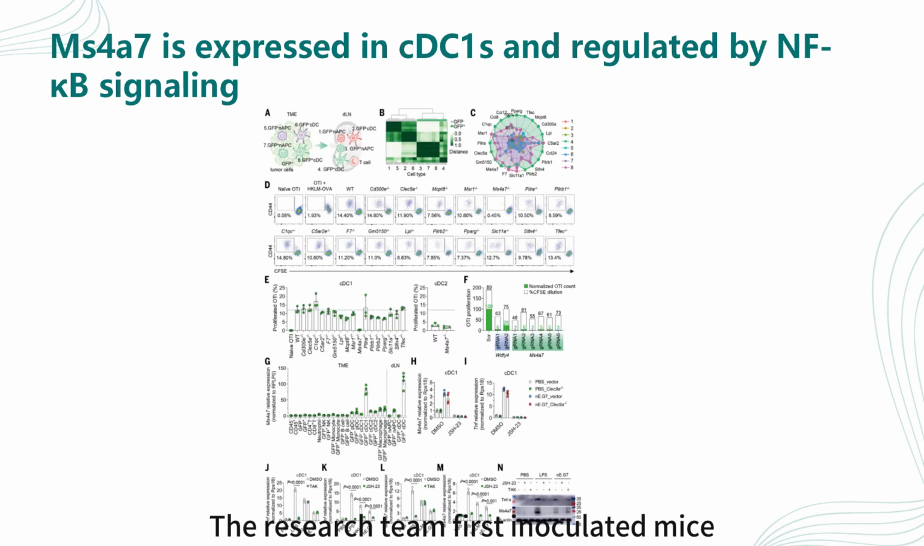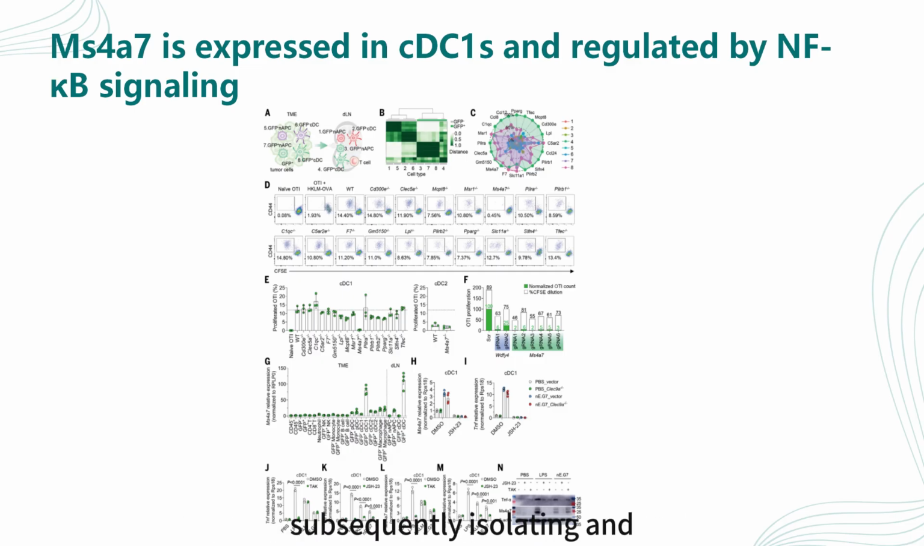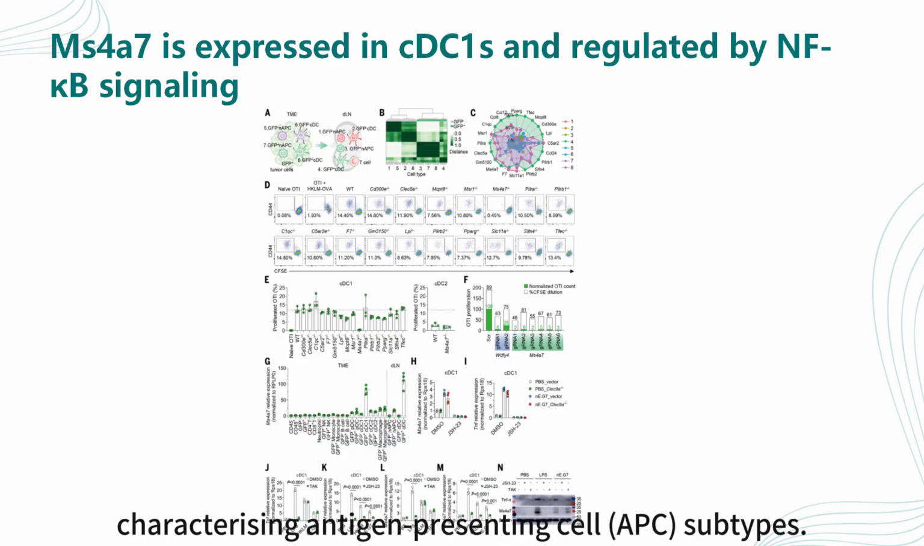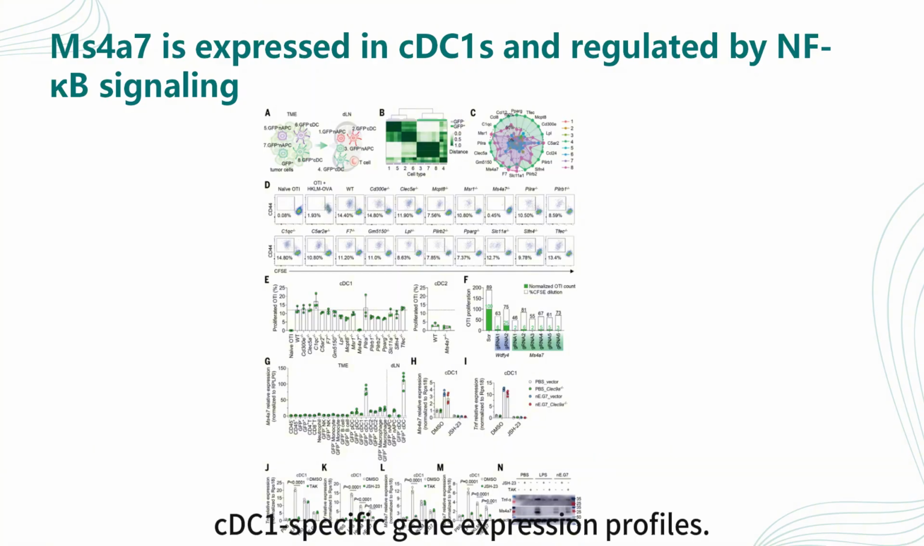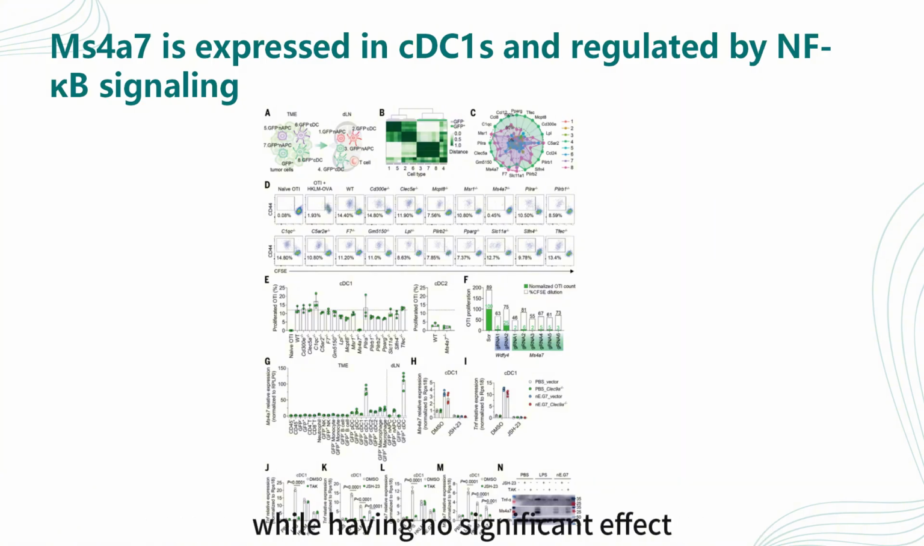The research team first inoculated mice with thymoma cells expressing GFP and OVA, subsequently isolating and characterizing antigen-presenting cell, APC, subtypes. Differentially expressed DCs exhibited cDC1-specific gene expression profiles. Differential genes were identified, followed by Cas9 screening and OT-I cell activation assays. Knockout of the Ms4a7 gene significantly suppressed cDC1-mediated CD8 plus T cell expansion, while having no significant effect on cDC2-mediated CD8 plus T cell expansion.